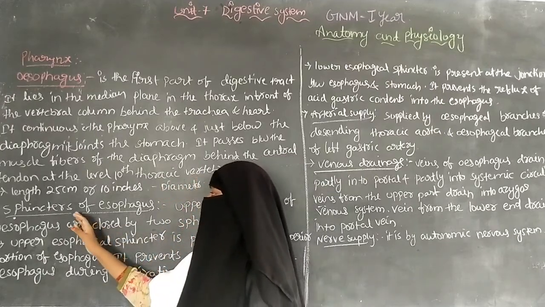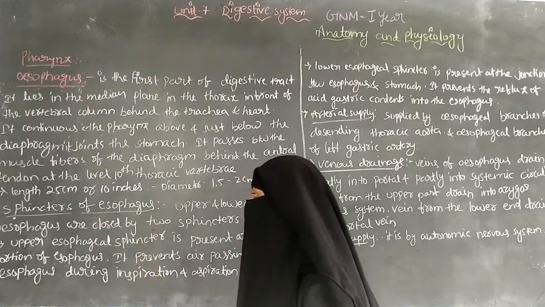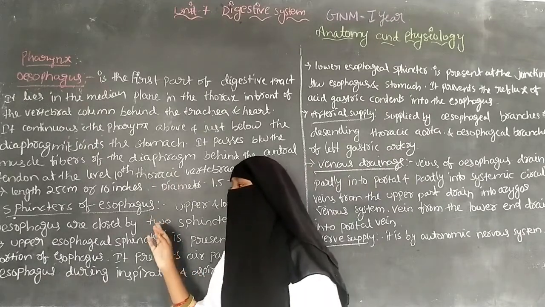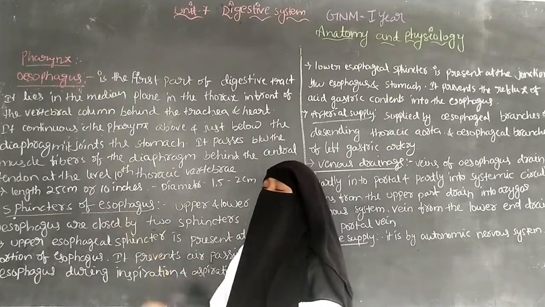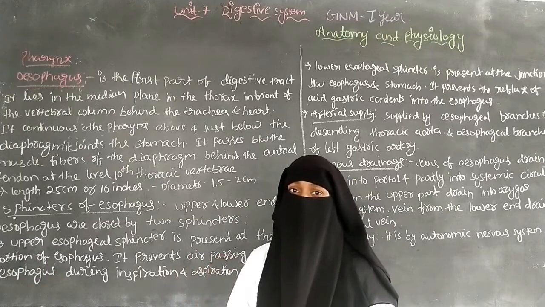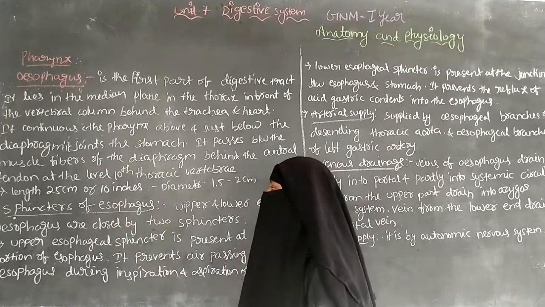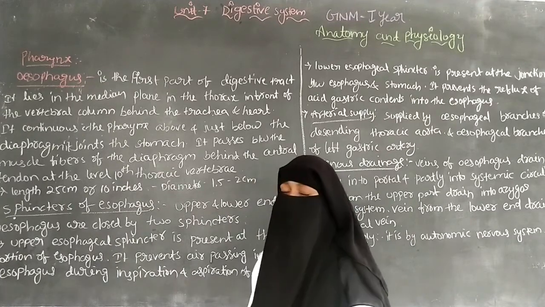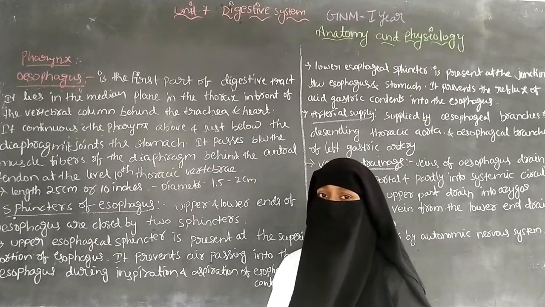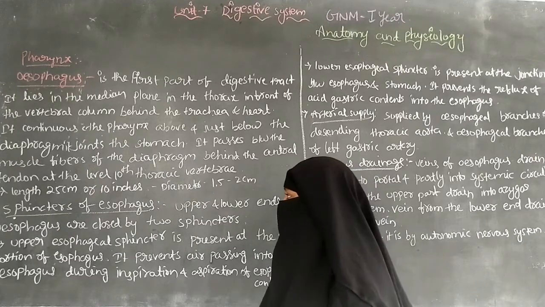And the next topic is the sphincters of the esophagus. Sphincters are structures that can open and close, forming an orifice or opening. The sphincters of the esophagus open or close during the physiological functioning of the body.